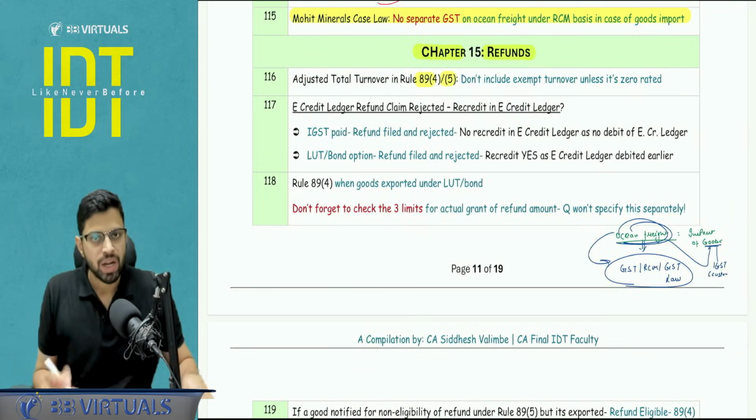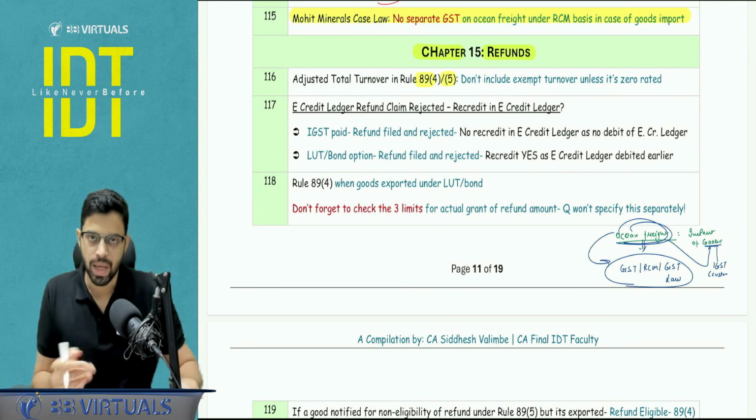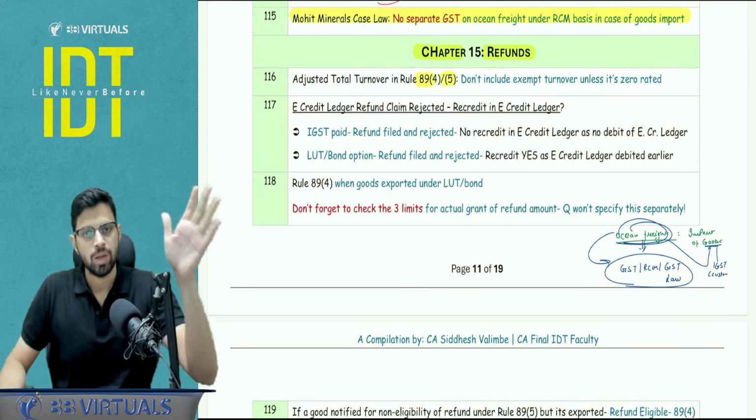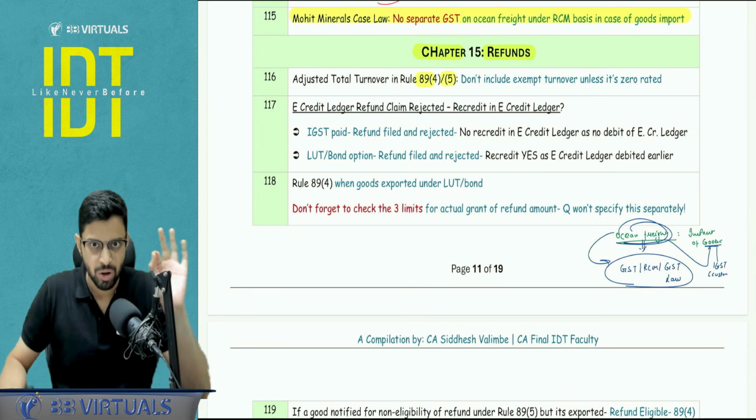Rule number 89.4, 89.5, ensure that you are doing this correctly. You're doing this properly along with the question. Numerical can be asked. 89.4 is when you're using the LUT route, and 89.5 is your refund of ITC in case of inverted duty structure. These are the only two cases where you get the refund of ITC, right?